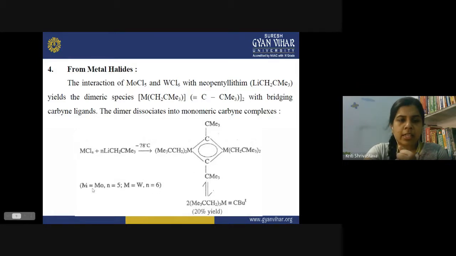So when the metal is molybdenum, this N should be 5, and when the metal is tungsten, this N should be 6. In case of molybdenum, we have molybdenum pentachloride, and in case of tungsten, we have tungsten hexachloride. So all the N values will be 5 in case of molybdenum and 6 in case of tungsten. And in this manner, we can prepare the metal alkylidyne complexes in which we have the alkylidyne ligand behaving like a bridging one. So bridging carbene complexes could be prepared by using the metal halides.